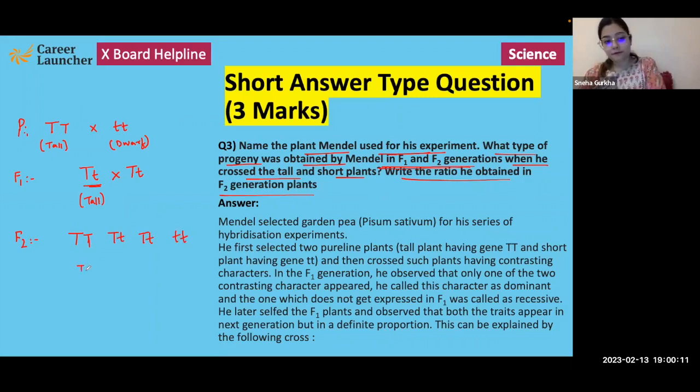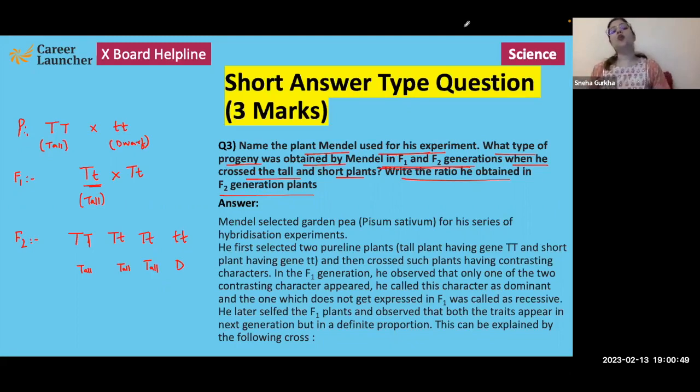So first three plants are tall and last one is dwarf, which means that recessive traits do not disappear. Recessive traits may be masked by the dominant trait for some time, but they eventually show their presence, they eventually express themselves. Recessive traits do not disappear, right? In further generations, in the upcoming progeny, they will express themselves, right?